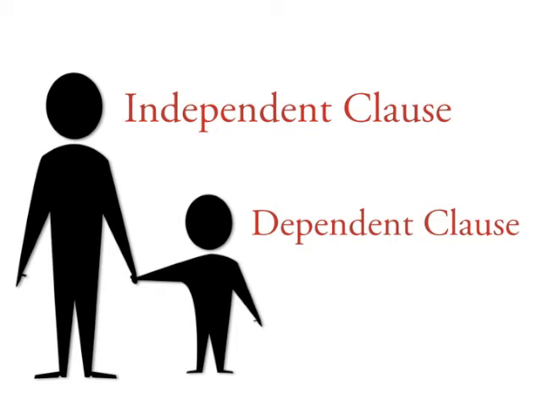To remember how independent and dependent clauses interact, think of a parent and child. The parent is independent. He or she does not need the child to meet his or her basic needs. However, a child is dependent on a parent. In order to fulfill his or her basic needs, a child is often reliant on a parent or guardian.